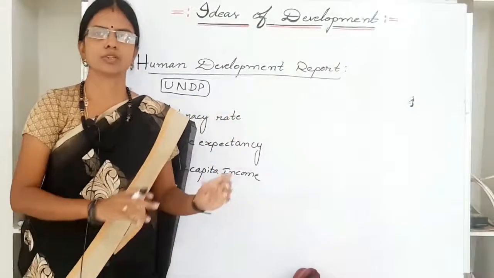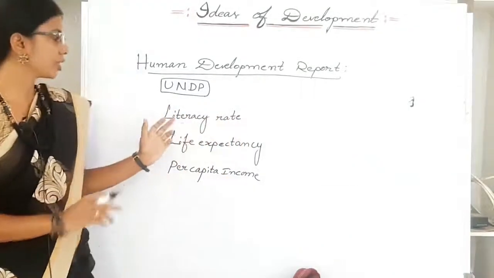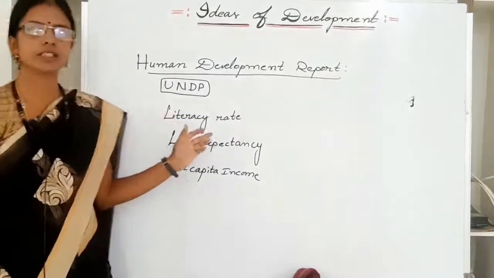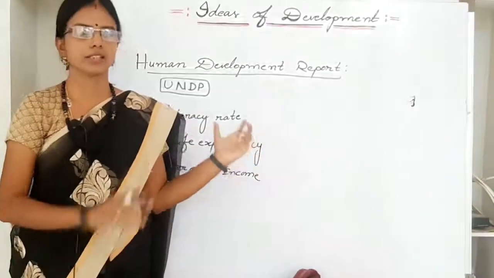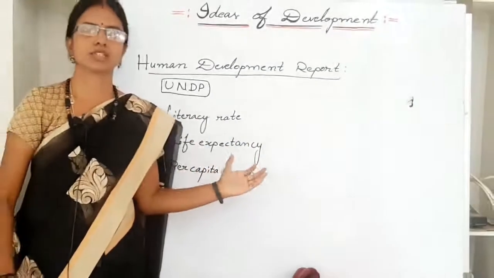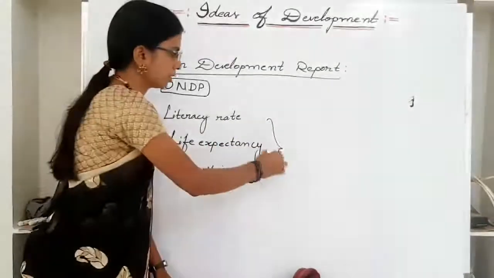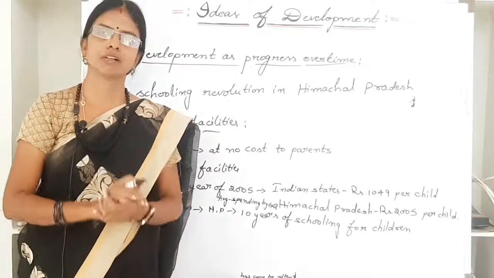The Human Development Report compares countries on the education levels of the people, meaning the literacy rate, the life expectancy, meaning their health status, and the per capita income. These are used as measures of development. So far we have discussed the Human Development Report.